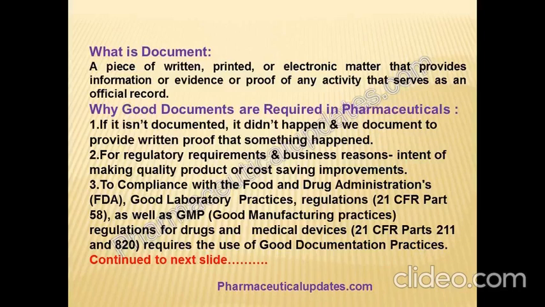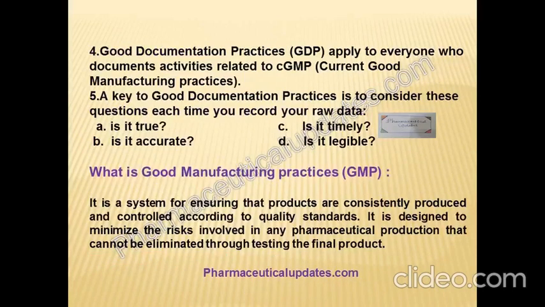What is good manufacturing practices, GMP? It is a system for ensuring that products are consistently produced and controlled according to the quality standards. It is designed to minimize the risk involved in any pharmaceutical production that cannot be eliminated through testing the final product.